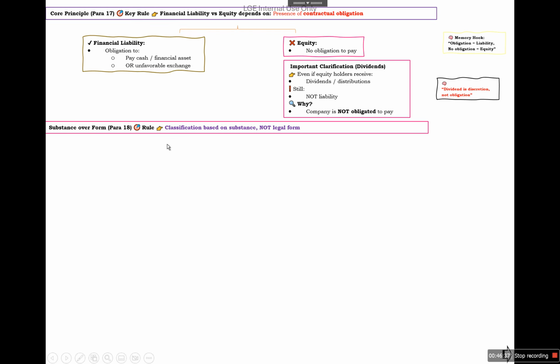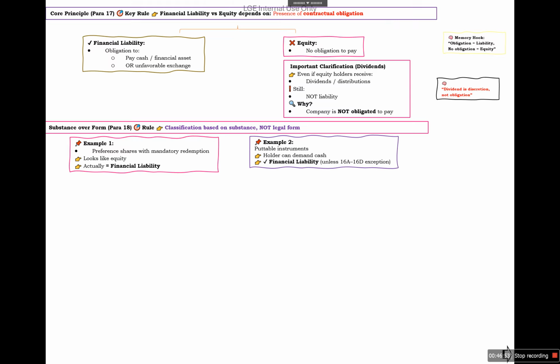Next is substance over form. Classification is based on the substance, not on the legal form. For example, preference shares with mandatory redemption may look like equity, but actually we have an obligation to pay, so we will classify them as a financial liability. If there is a putable instrument, the holder can demand cash, so it is a financial liability, unless there are the exceptions of 16A to 16D. So something that looks like a share may not be equity.